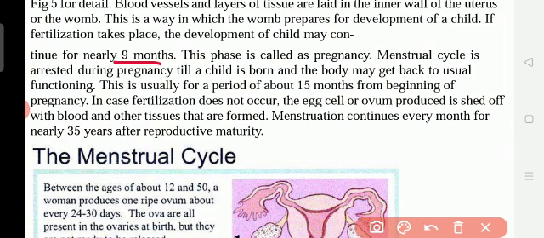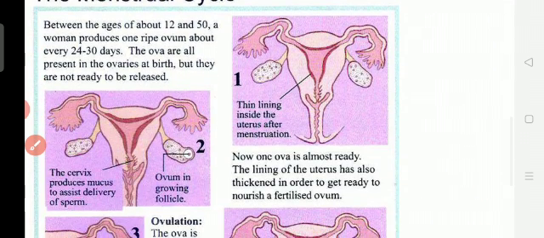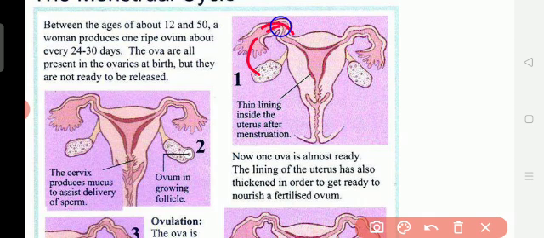Once the egg starts to grow after the release of the hormone estrogen, each month that egg comes to the fallopian tube. If it does not meet the sperm, what happens?